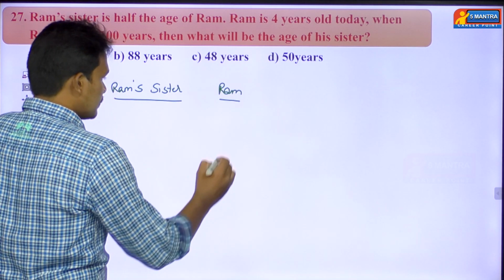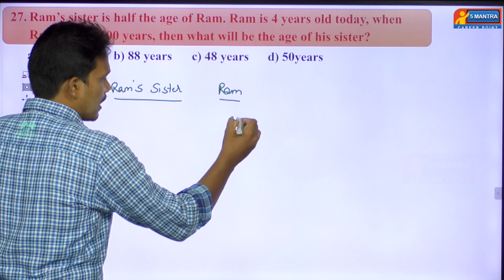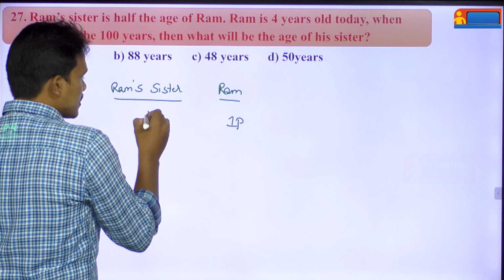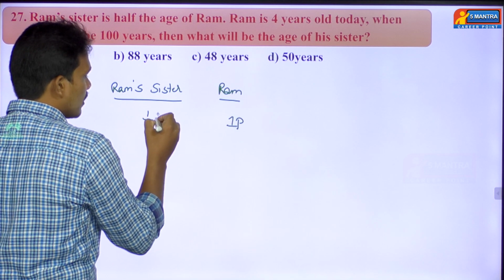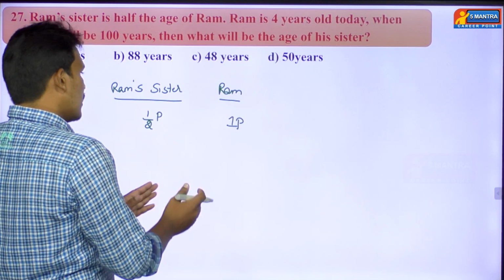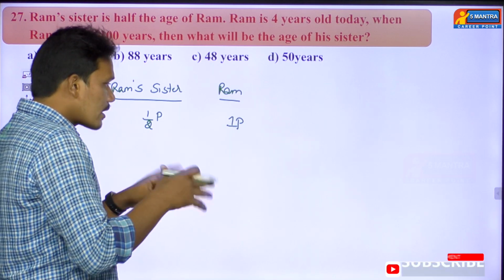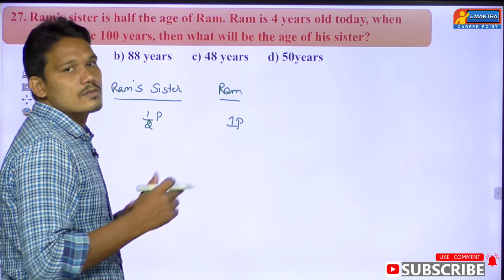You see here, if we consider Ram's age as one part, in the same way Ram's sister's age will become half of Ram's part. Why you can consider it as 1 means you can consider 2 also, or 5 also, or 10 also, it is your choice.